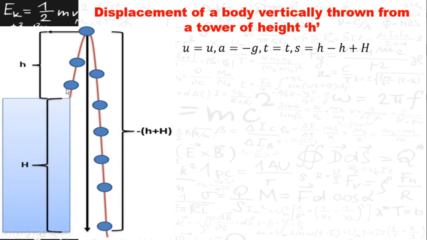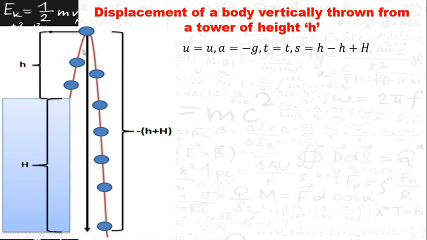But since it is the displacement, the height is nothing but the displacement covered by the body here, and the displacement is in 2 directions. The displacement in this direction is considered as positive, and the displacement in this direction is considered as negative, because this is the direction of projection.